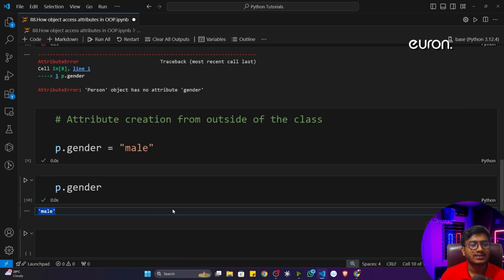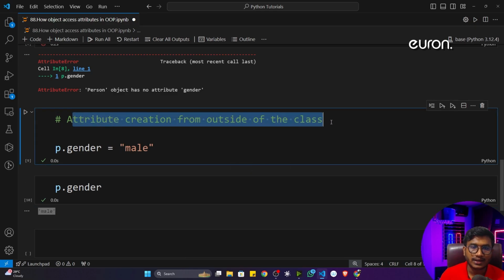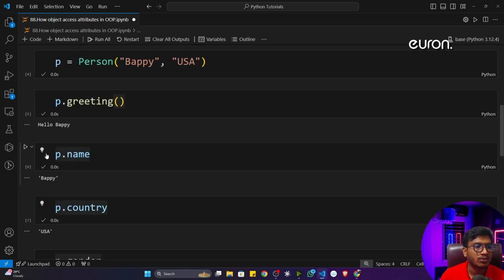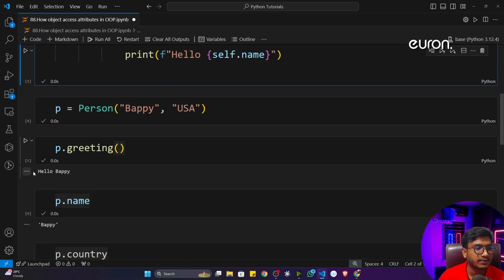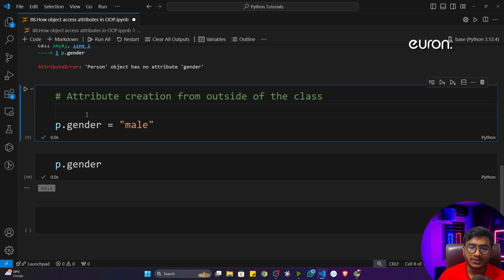That means you can also create an attribute outside of the class. It's not that you only need to create attributes inside the class. Once you define some attributes inside a class, it's not that you can't create more later on. You can easily create another attribute outside the class also. This functionality is available inside Python OOP.